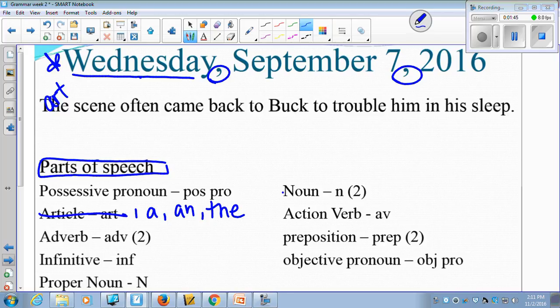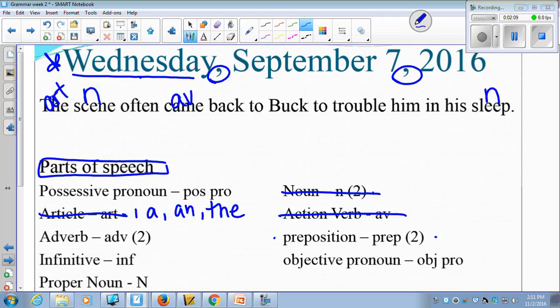I like to look at nouns. A lot of times they are easy, sometimes not so easy, but we'll start with this today. And sleep is a noun, and so is scene. Now, scene is what this whole sentence is about. It's going to be our subject tomorrow. Our action verb is came, so we'll label that action verb there.